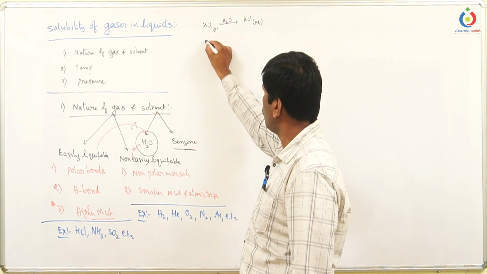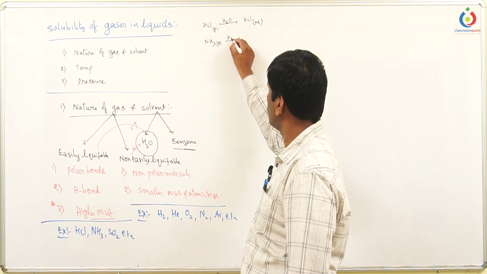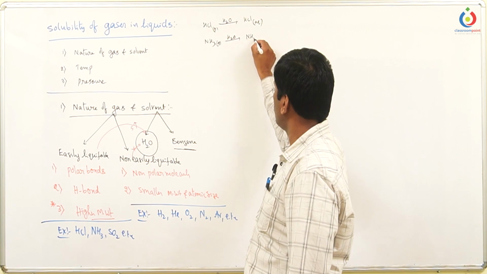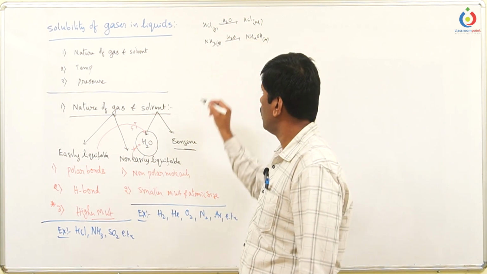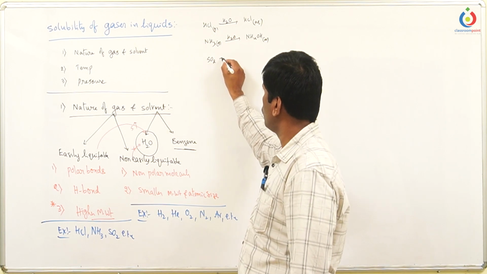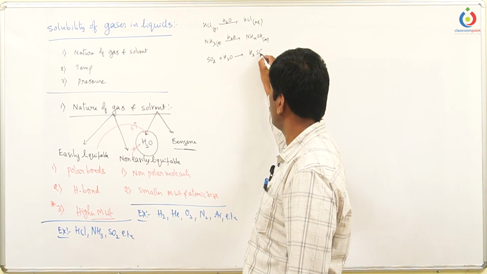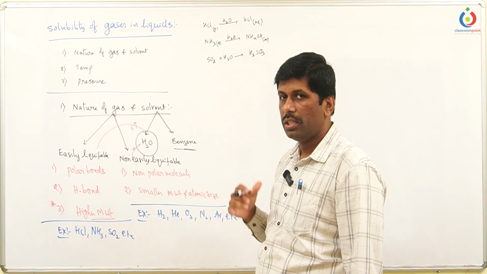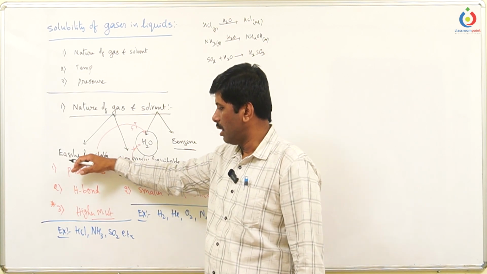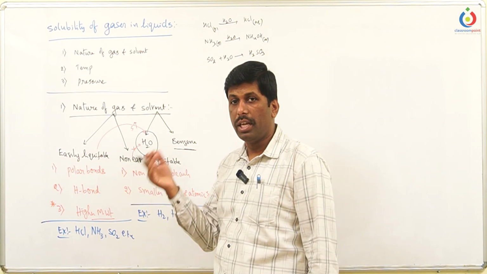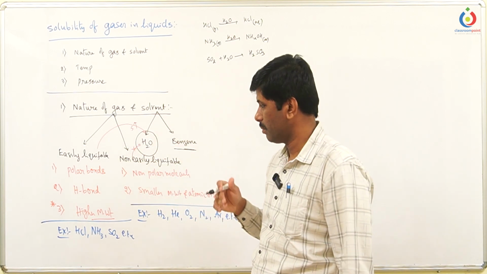When you add ammonia gas to water, it forms ammonium hydroxide, so again it is more soluble. And if you add SO2 to water, it reacts with the water and forms H2SO3, so that is also more soluble. Means easily liquefiable gases not only can be liquefied easily, but if they are able to react with the water, then their solubility in the water shall be very high.